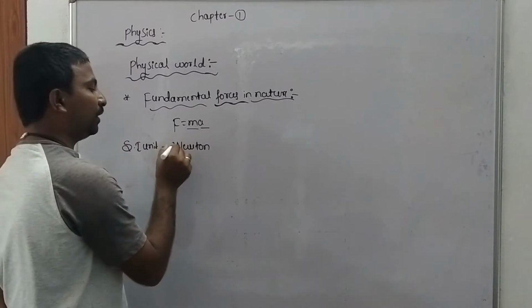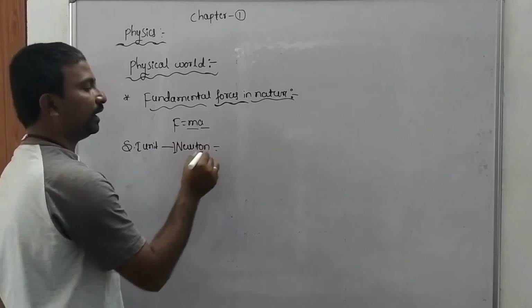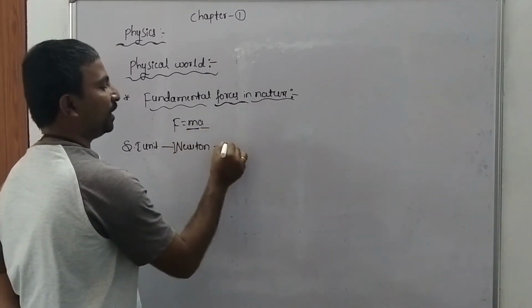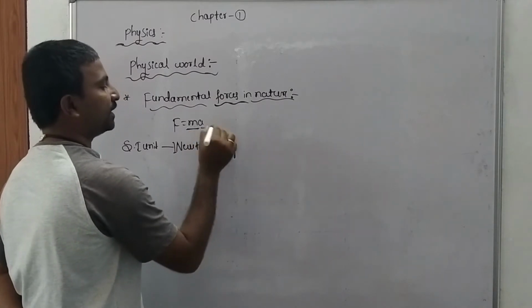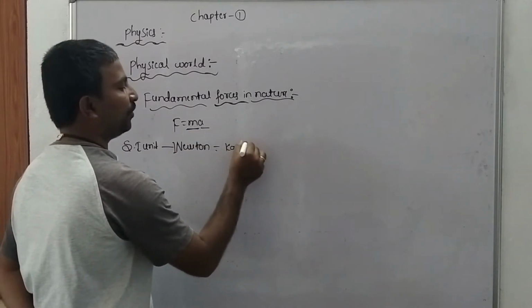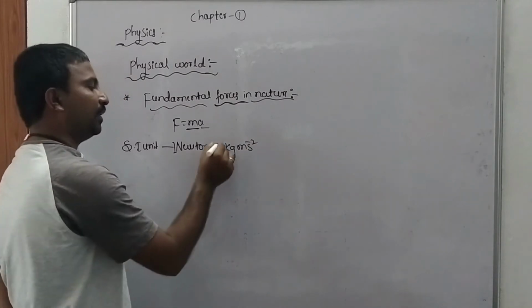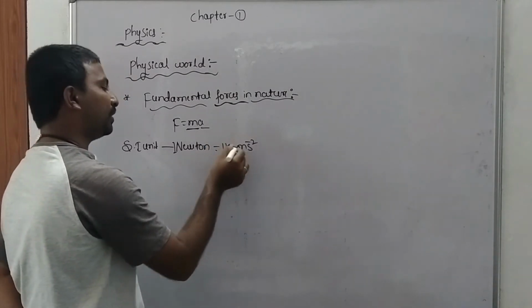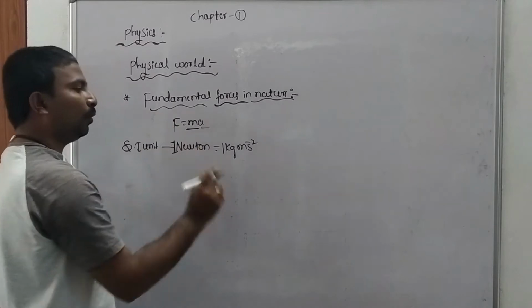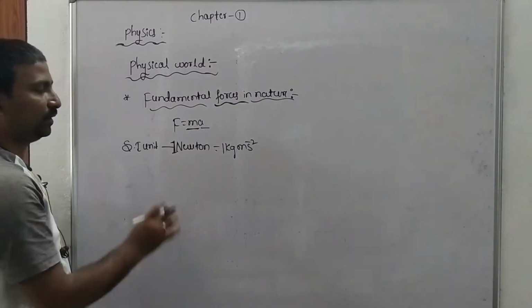So 1 Newton is equal to, the SI unit of mass is kg, and the SI unit of acceleration is meter per second square. So 1 kg meter per second square is equal to 1 Newton, isn't it? So that is the basic concept.